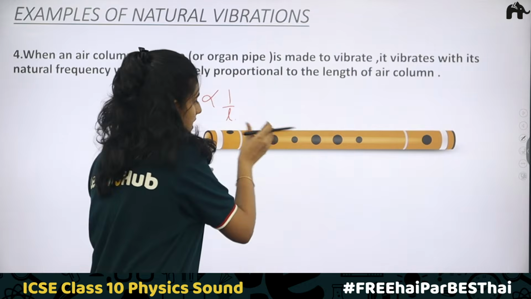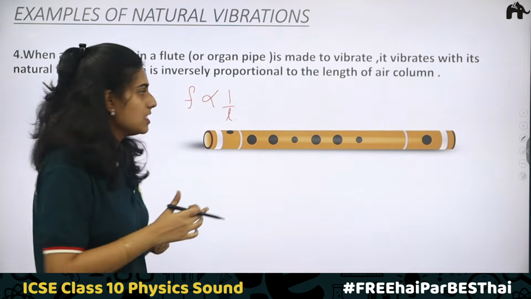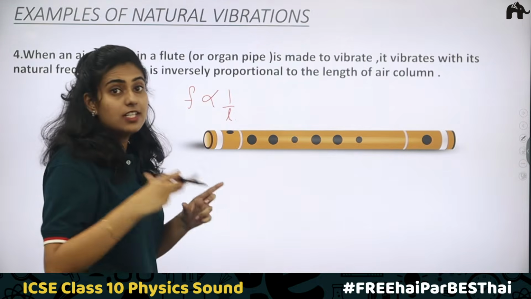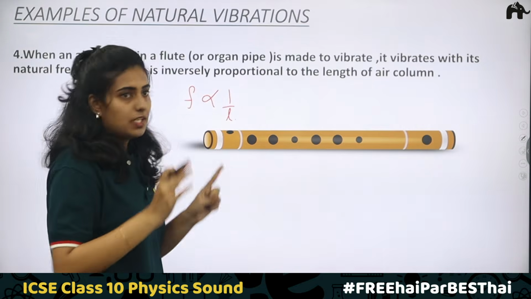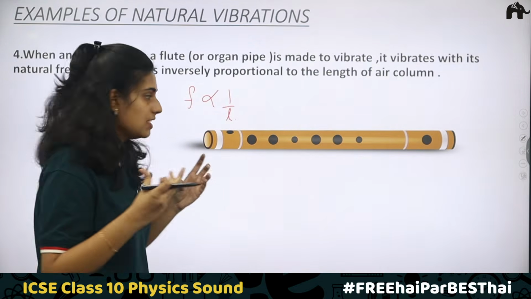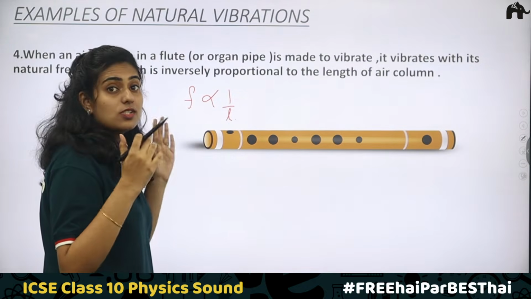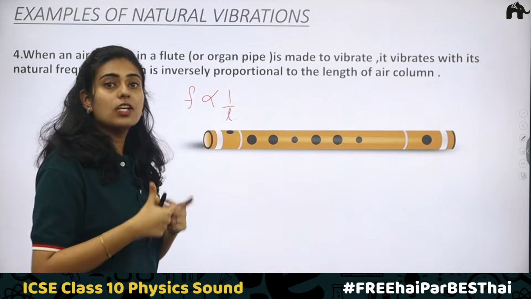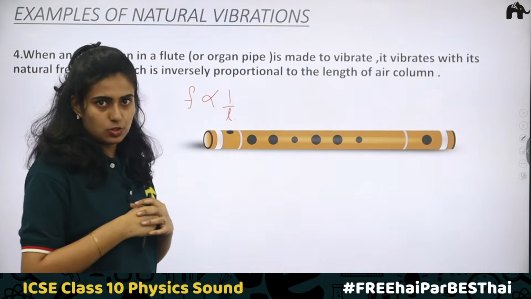When you close different holes, the length of the air column changes. Therefore, the frequency also changes. If the length of the air column increases, the frequency will decrease. So this is the relation. In the case of an organ pipe, the same thing is happening. One closed at both ends, one closed at just one end, one open at both ends: in all these cases, there will be different natural frequencies, in different ratios.